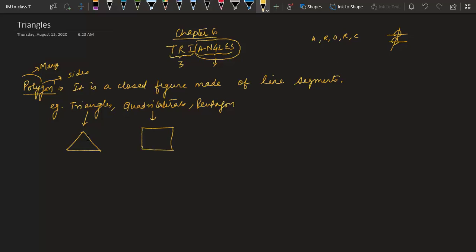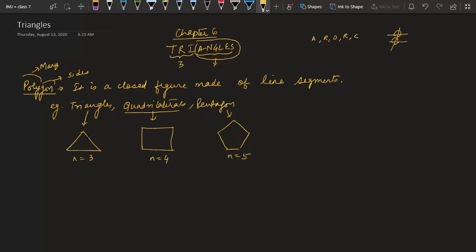Square, rectangle, everything will come in quadrilaterals only, because there are 4 sides, n equal to 4. For a triangle n is equal to 3, that means there are 3 sides. In a pentagon we have 5 sides like this, n is equal to 5.